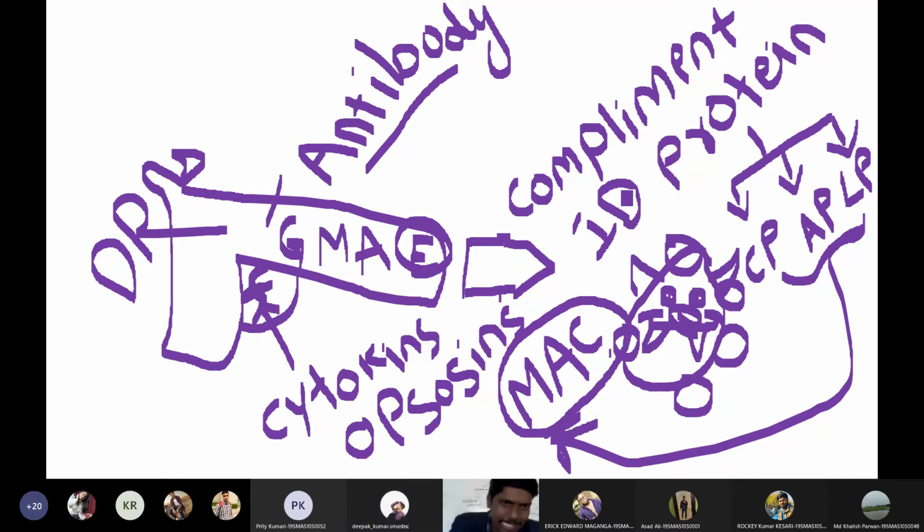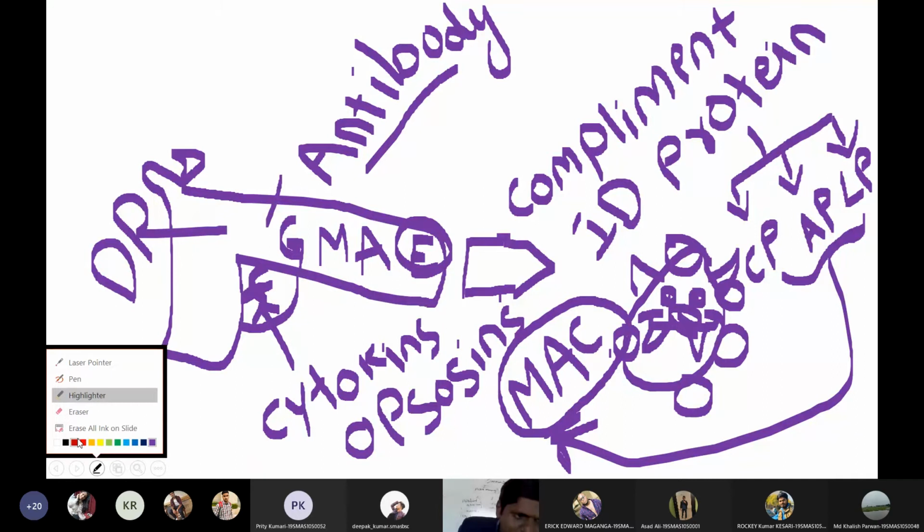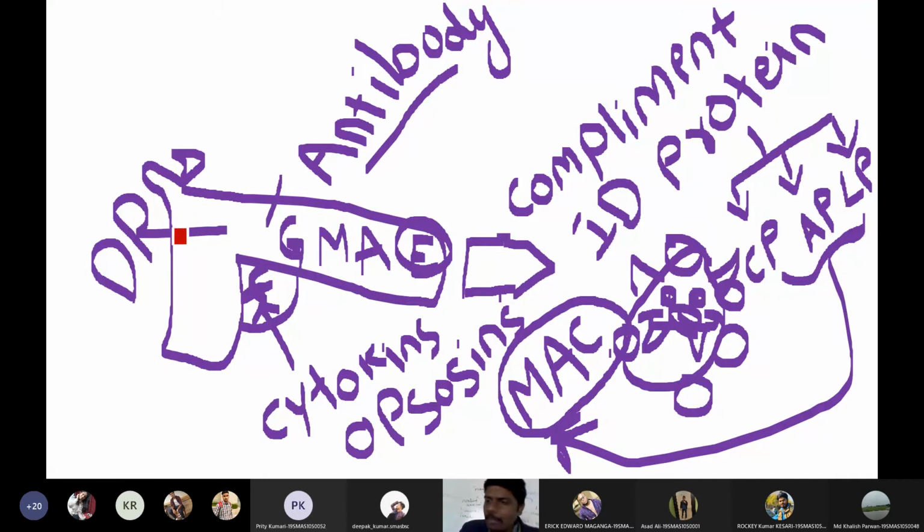So here I discussed direct functions of antibodies and indirect functions of antibodies. Kindly write down the direct functions of antibodies. The direct functions of antibodies are of 4 types. One is agglutination. Or they will do something called precipitation.